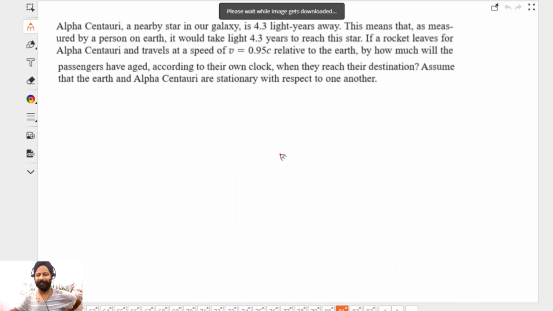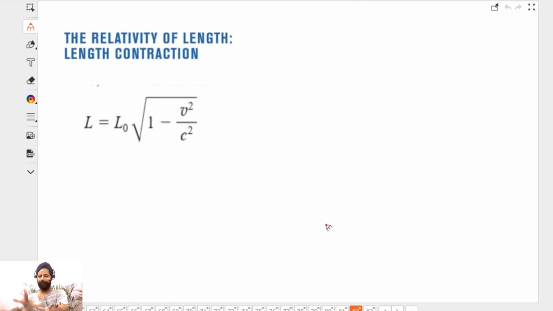ठीक है. So very quickly, this thing. I mean, I don't really have time. I think I should take a 1 hour class on this. Let's skip that. ठीक है. Length contraction. Of length में क्या? I'll just explain this and end the class.